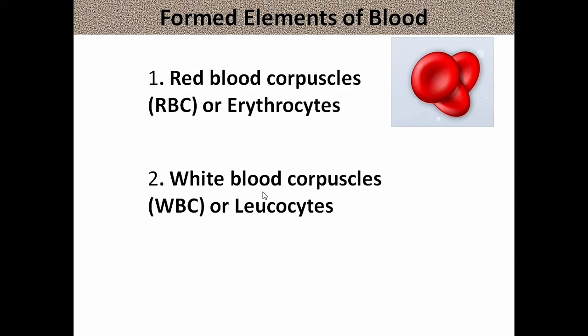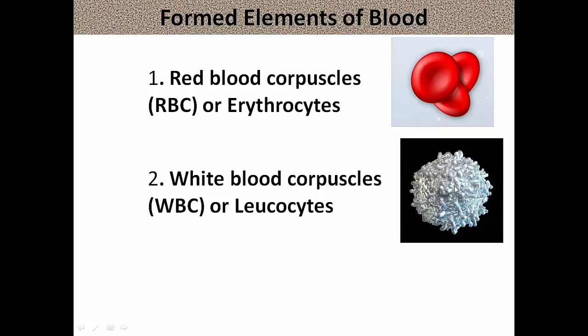Number 2, white blood corpuscles, WBC, or leukocytes. Leucus means white. They are white in color. They help the body to fight against disease causing organisms. WBCs are colorless cells.